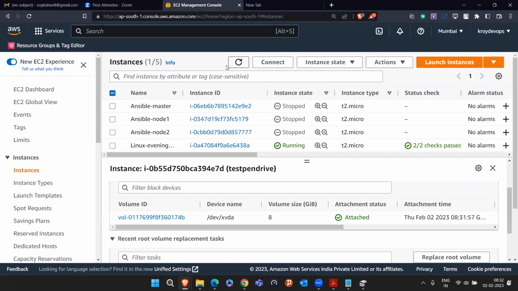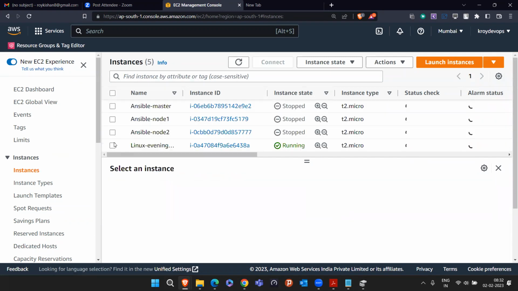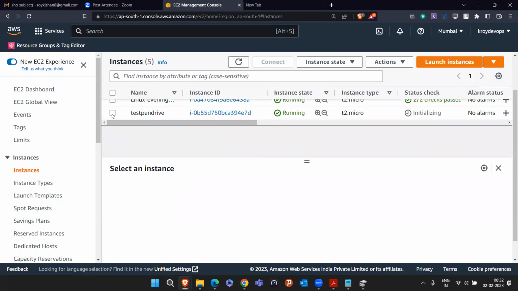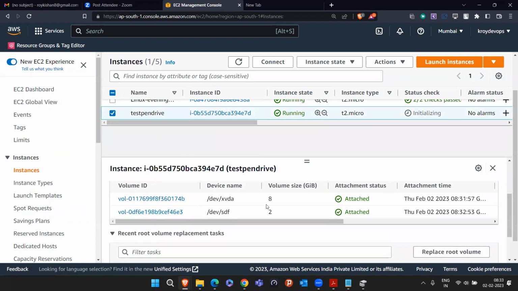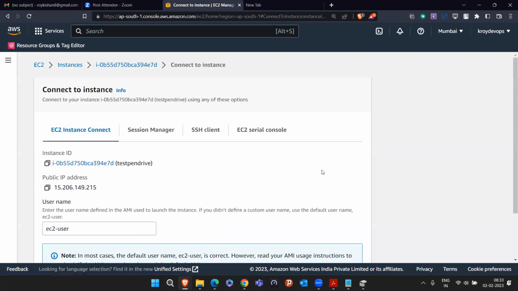Come to the EC2 instance section and refresh this page again. This is the test pen drive. In the storage section, you'll now see two volumes, 8 GB and 2 GB. Okay, these are the normal steps we do to connect. Just simply click on connect.